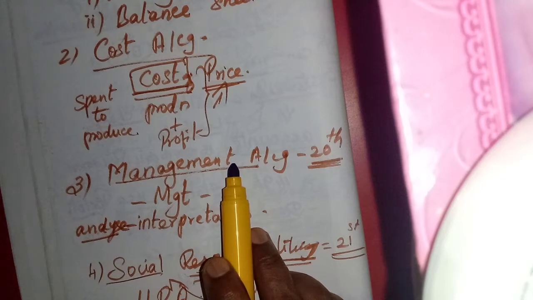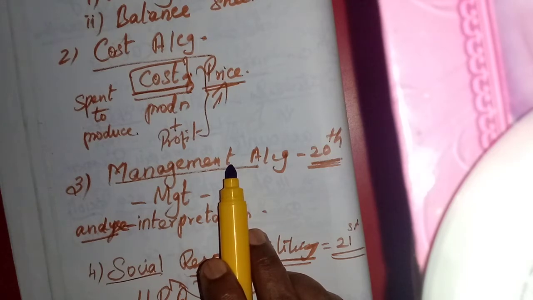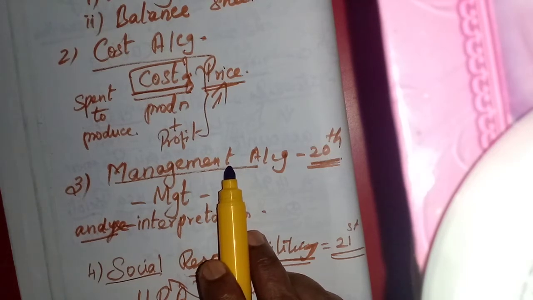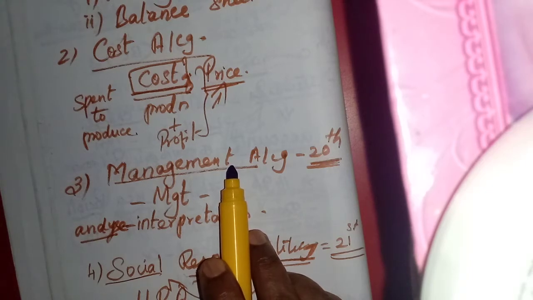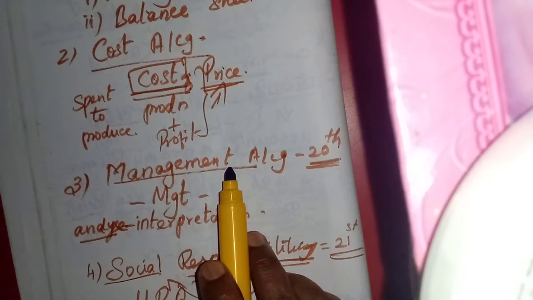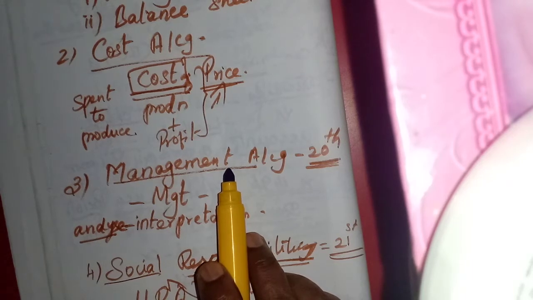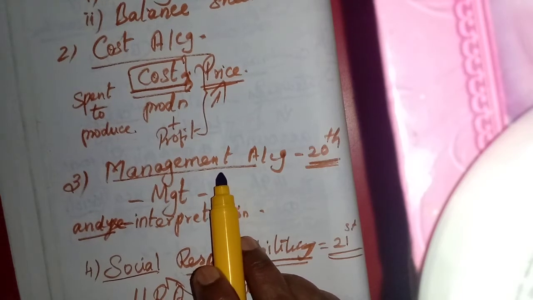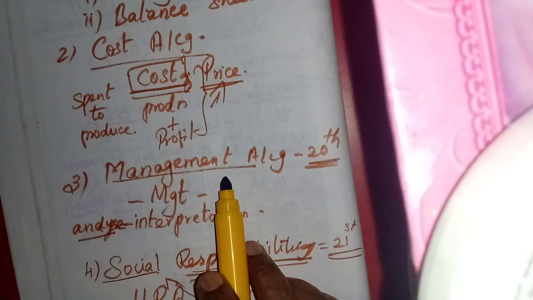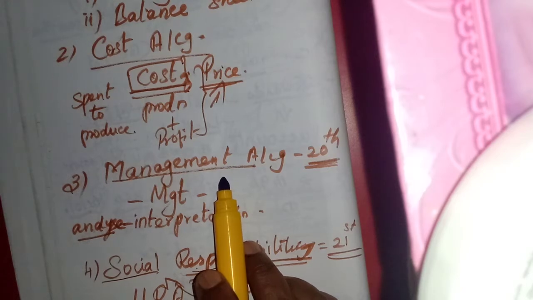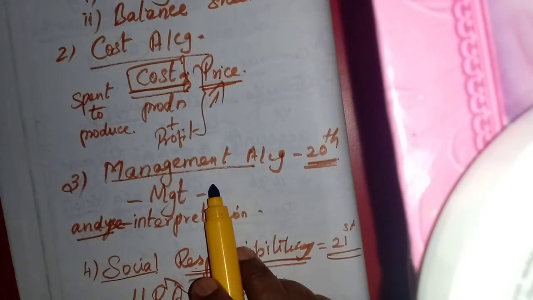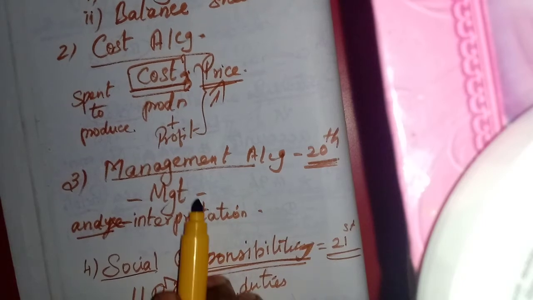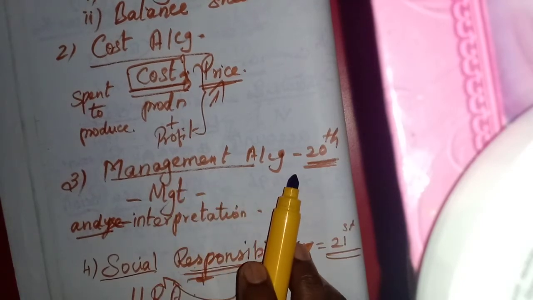With the help of financial accounting and cost accounting, they will analyze the differences, what is the fixed cost and what is the variable cost, and give interpretation. That means the explanation of why there is an increase in cost or expenses, and why there is a reduction in profit. For that purpose, management accounting evolved.